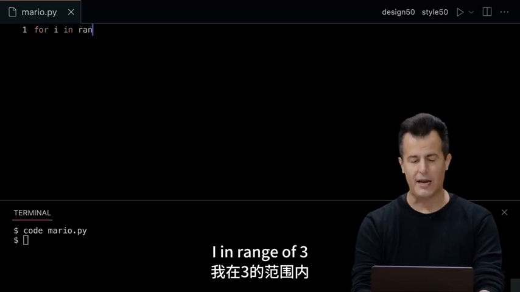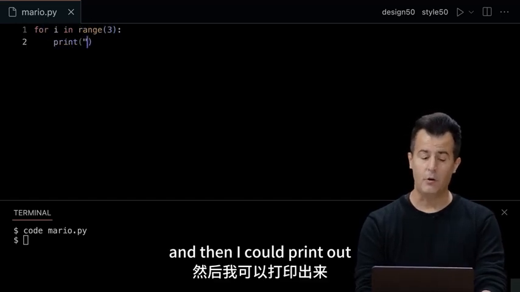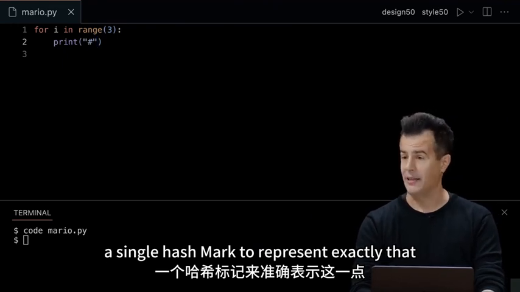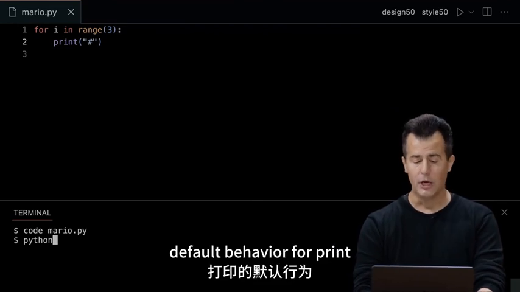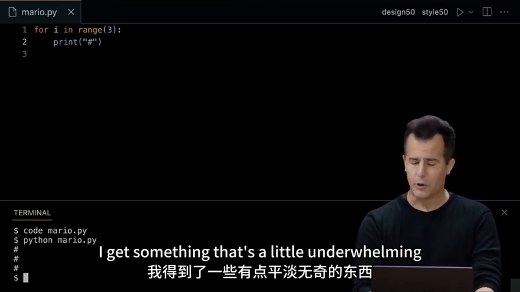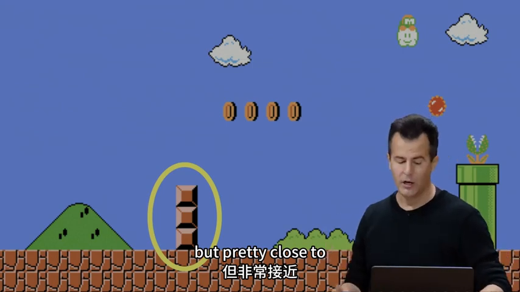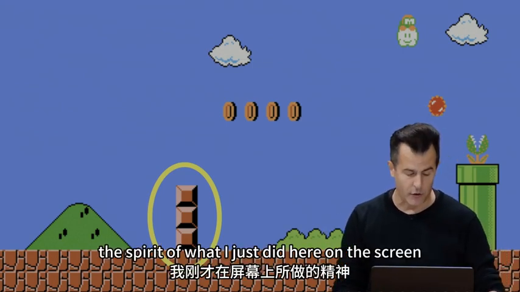For i in range of 3, and then I could print out a single hash mark to represent exactly that. I'm going to get the newline for free because that's the automatic default behavior for print. So if I run this, I get something that's a little underwhelming, but pretty close to the spirit of what I just did here on the screen.